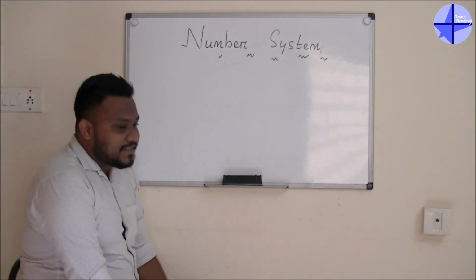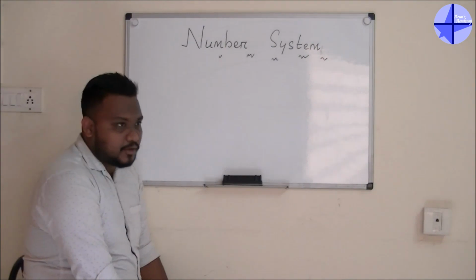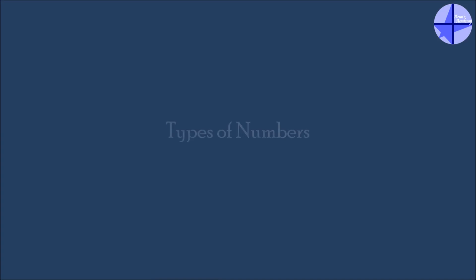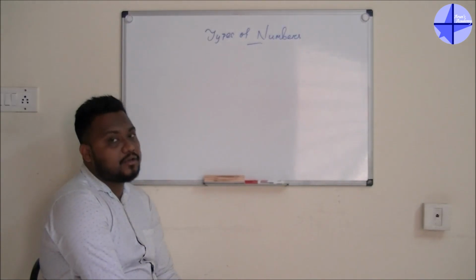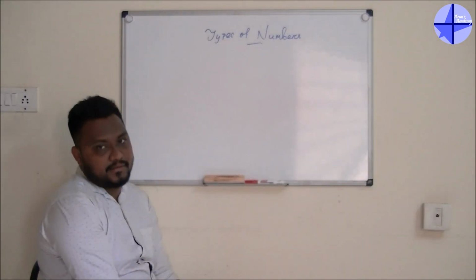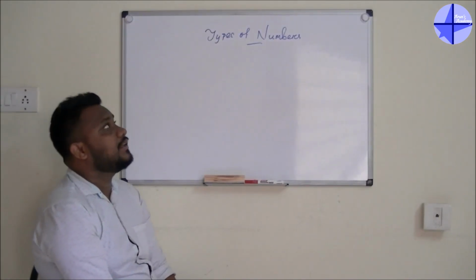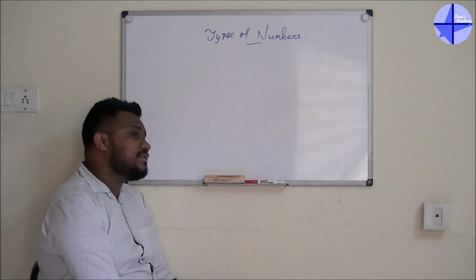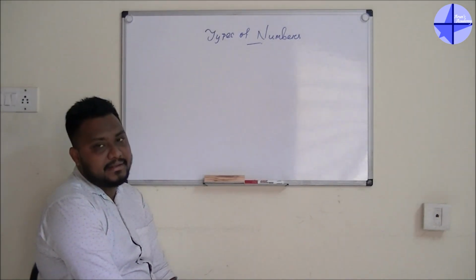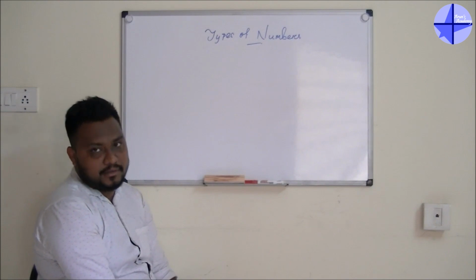So guys, in number system there are 7 to 8 things. Okay, we'll discuss one after another. First thing I want to tell you about number system is the type of numbers. So guys, whenever you are going for the type of number, the first thing that will come to your mind is the natural numbers.